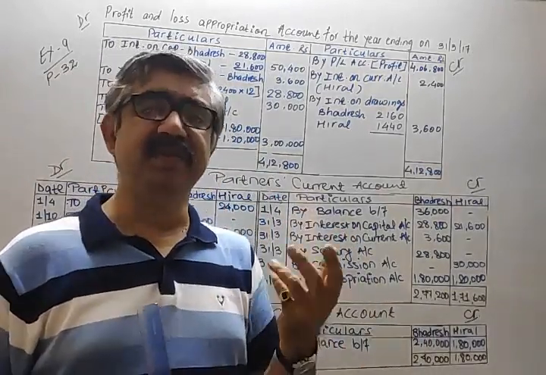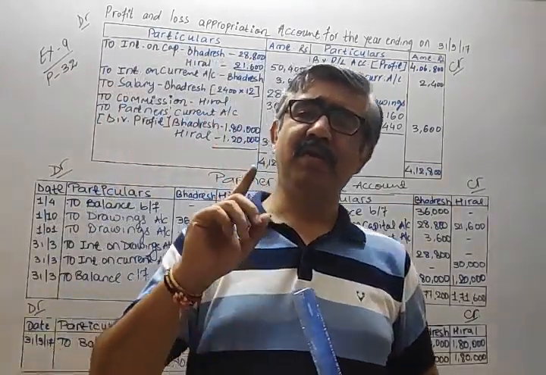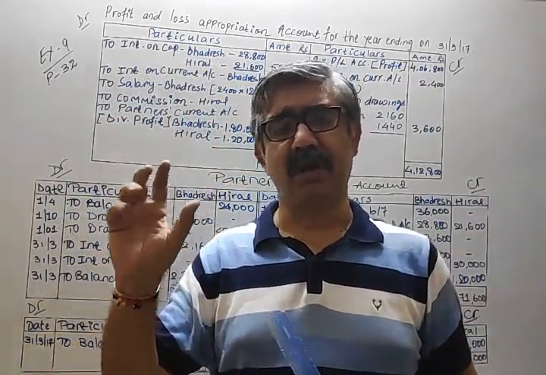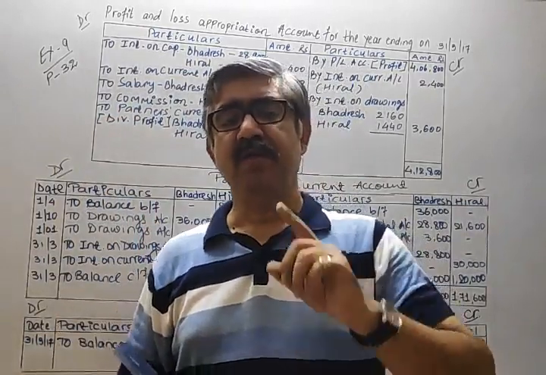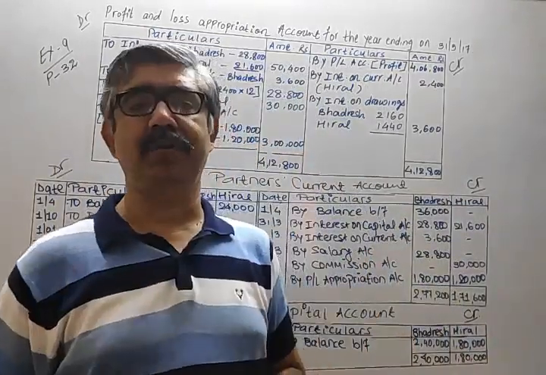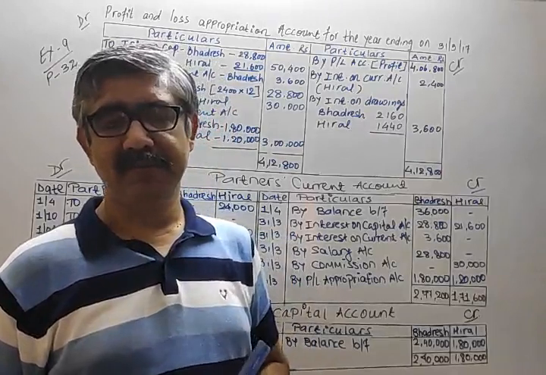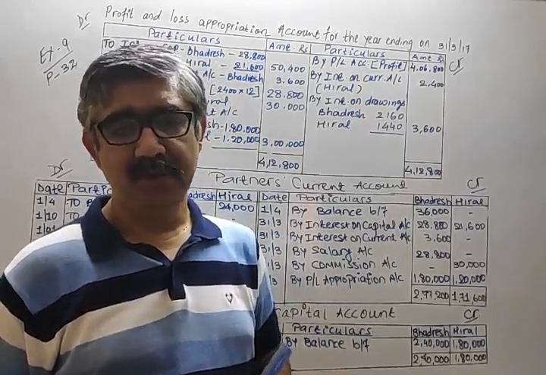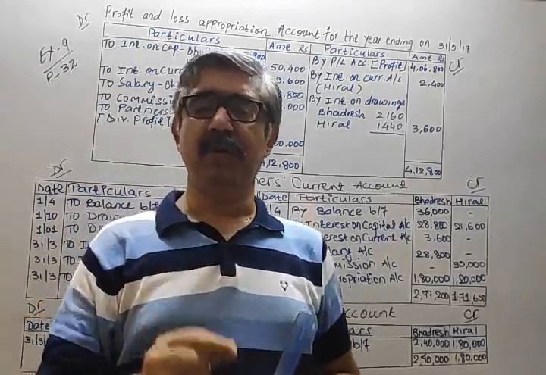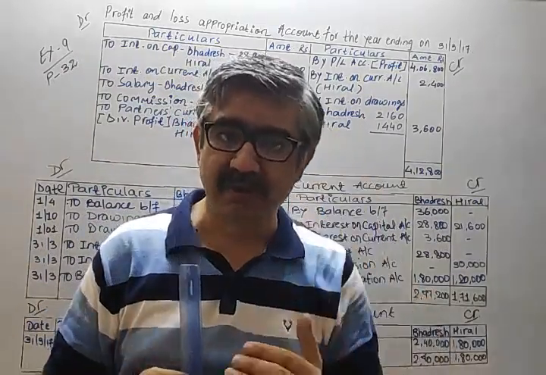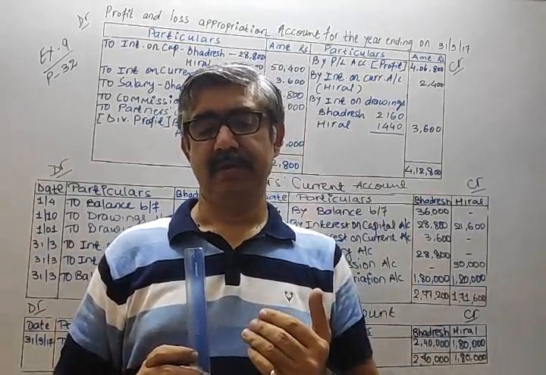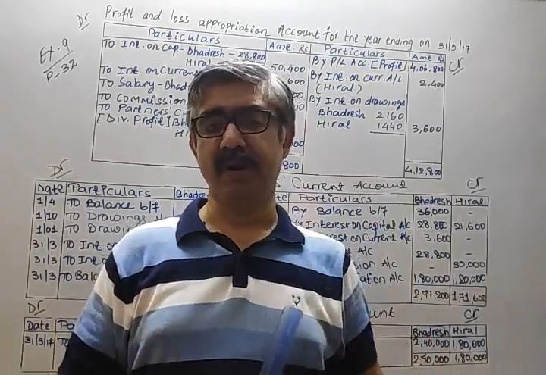Or in a deeper sense, we can say when the fixed capital account method is applied and when the fluctuating capital account method is applied. Ready? First of all, you must read the question properly.